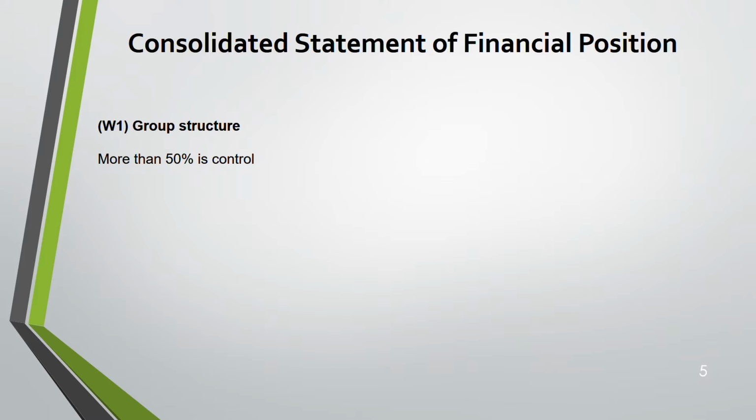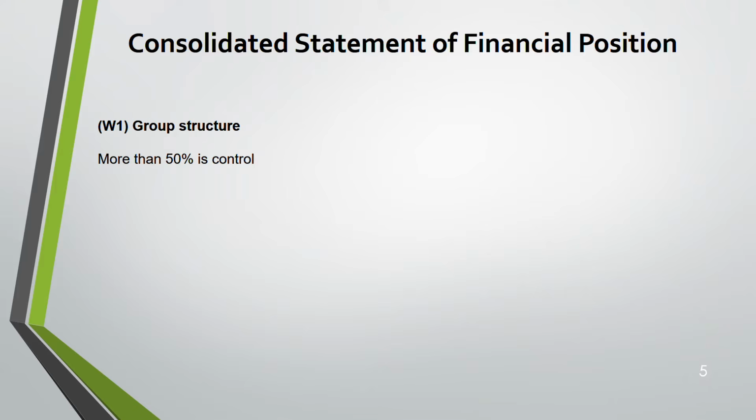So this percentage will help you. If it's 50% and more, consolidated, which is always the case, right? Otherwise, why would they ask? If it's less than 50%, then it's not consolidated. Then it's some other standard, right? You have to see whether it is an associate or a financial instrument. If it's less than 20%, it falls under IFRS 9, financial instruments. If it's between 20 to 49%, it's an associate, which is IAS 28. And if it's more than 50%, then IFRS 10 deals with it.